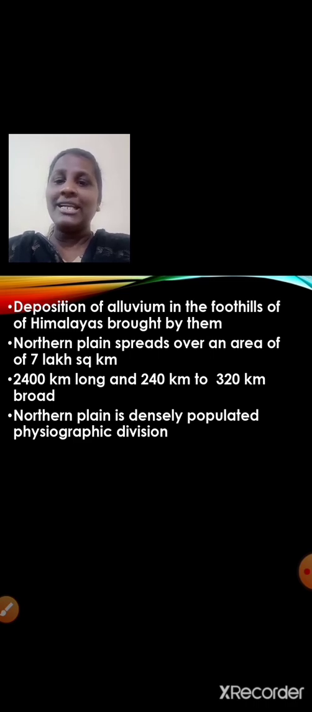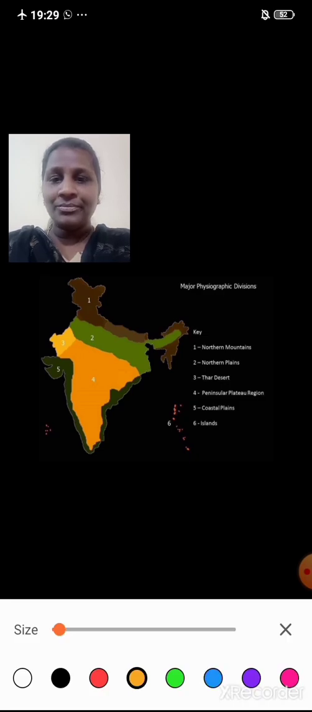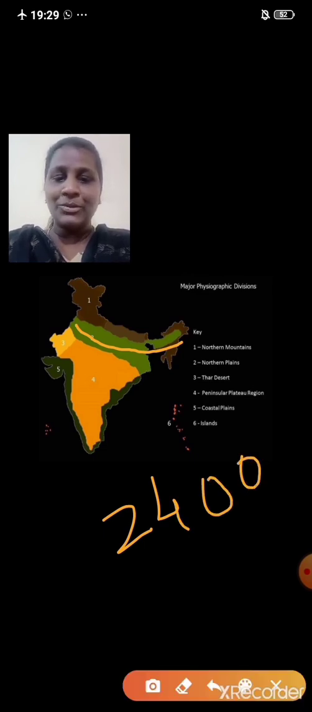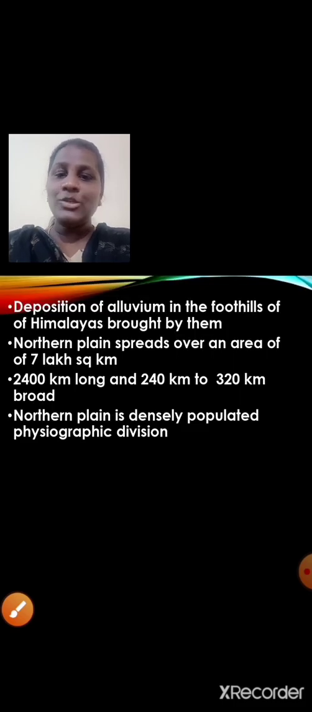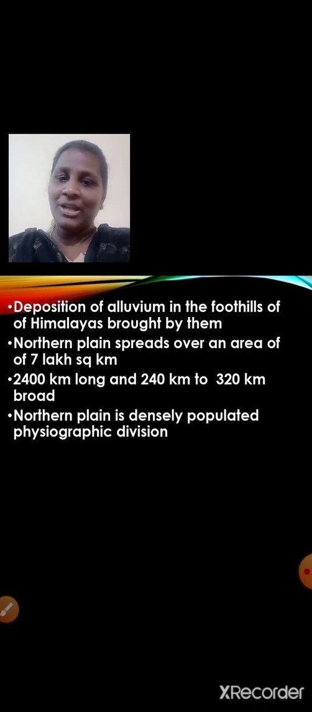Northern Plains spreads over an area of 7 lakh square kilometer. So the area covered by the Northern Plain is 7 lakh square kilometer. It is 2400 kilometer long. If you have a look at this map, you will understand it is 2400 kilometer long. You need to remember this figure. And 240 kilometer to 320 kilometer broad. Okay, so its width is 240 kilometer to 320 kilometer.